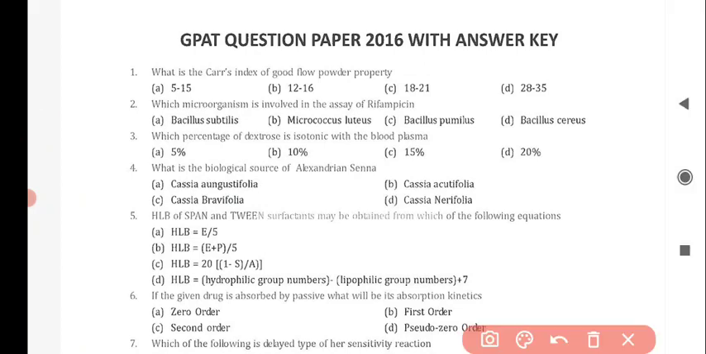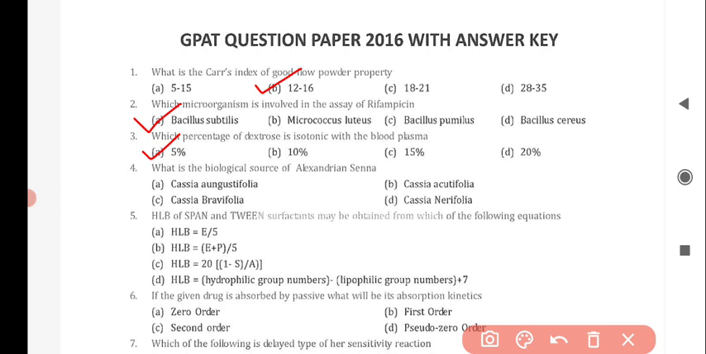So question number 1 is, what is the Carr's index of good flow powder property? And the correct answer is option B, 12 to 16. Next question is, which microorganism is involved in the assay of rifampicin? And the correct answer is option A, Bacillus subtilis. Next question is, what percentage of dextrose is isotonic with the blood plasma? And the correct answer is option A, 5%.